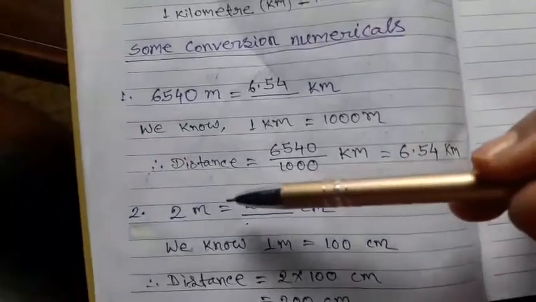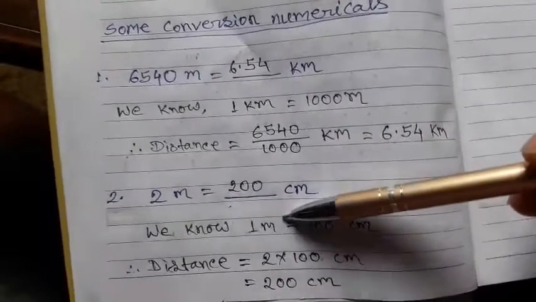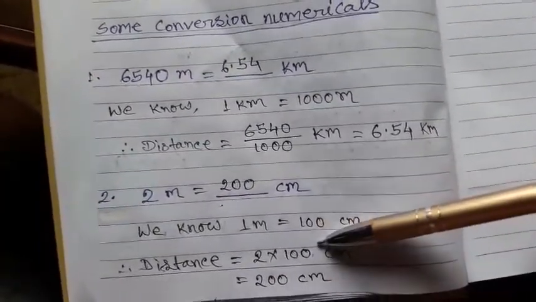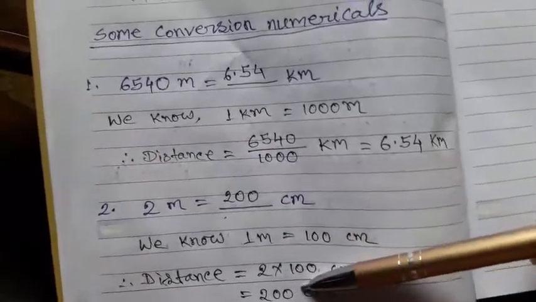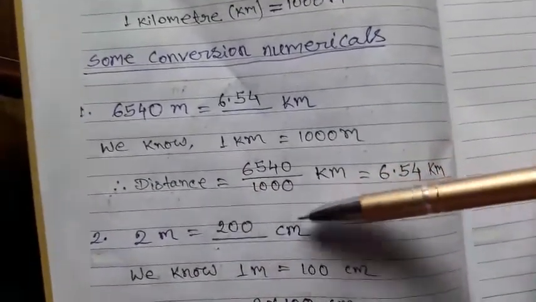Next, 2 meters should be converted into centimeters. We know 1 meter equals 100 centimeters. So 2 meters, 2 into 100 centimeters equals 200 centimeters. We get 2 meters equals 200 centimeters.